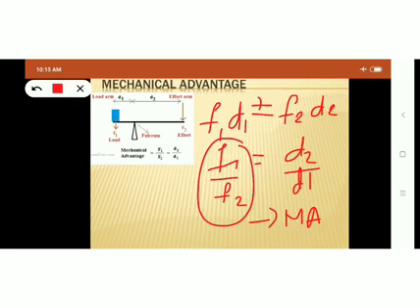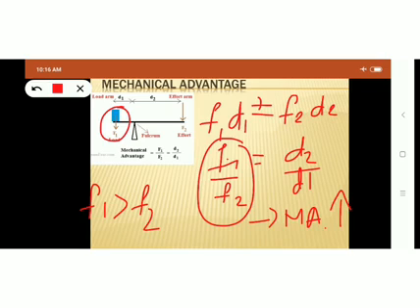High value of mechanical advantage means that a small effort can be used to lift a large load, isn't it? If mechanical advantage is high, it means F1 should be greater than F2. And what is F1? F1 is the load. So load may be high, the weight of the load may be more, and F2 is less. So in order to lift a very large weight, or in order to lift a large load, very small effort is required. So that is a mechanical advantage.